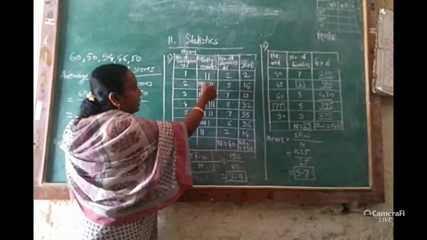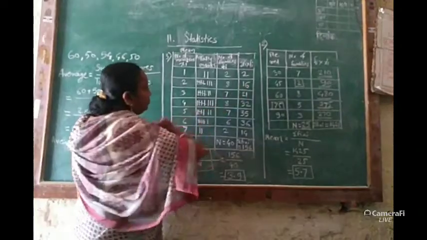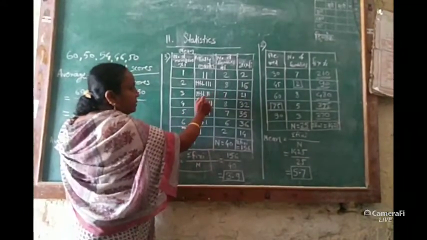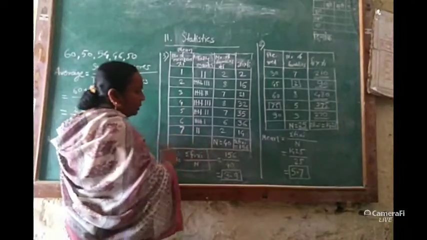And then again write the 3 standing lines. Total numbers are 8. 8 into 2, that is 16. The number 3 occurs 7 times. Write the tally marks and then this multiplication product. Thus we have completed the whole table.